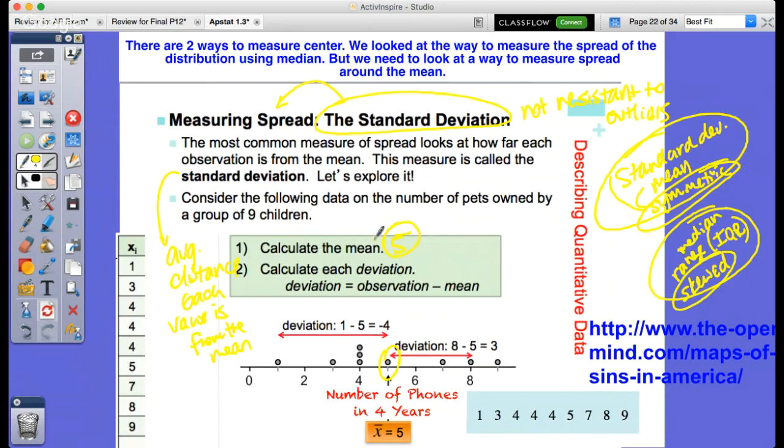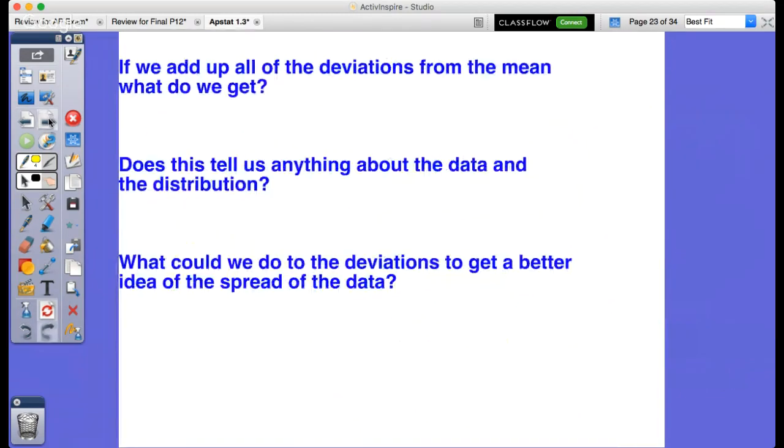Then we calculate each deviation or distance each value is from its mean. So once I get this here, I could take 8, so this dot, the deviation would be 8 minus 5, which would be 3. This would be 9 minus 5, which would be 4. Right? And I take all of those deviations.